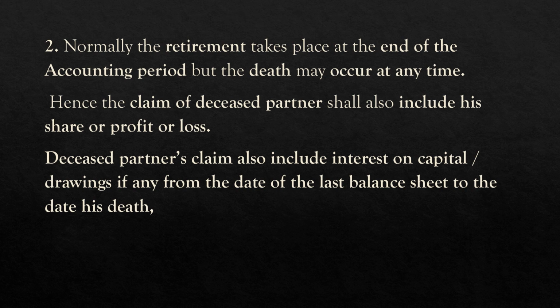Second one, normally the retirement takes place at the end of the accounting period, but the death may occur at any time. If it is retirement, usually retirement happens at the end of an accounting year, so it is easy to settle the accounts. But in case of death, we cannot predict anything, it can happen at any time. Hence, the claim of the deceased partner shall also include his share of profit or loss. Profit till the date of death, from the last balance sheet till the date of death, whatever profit is earned by the firm, that profit share the deceased partner's executors should get.